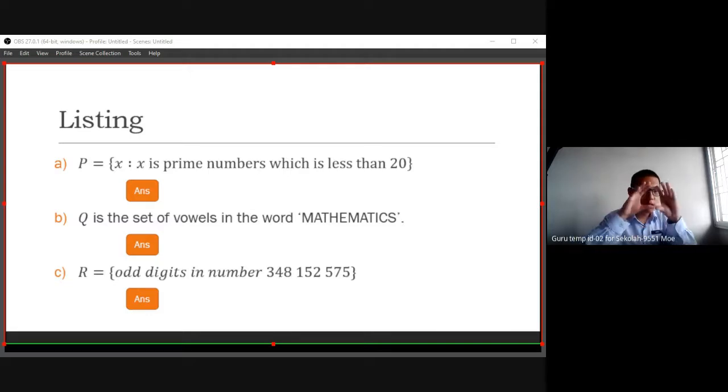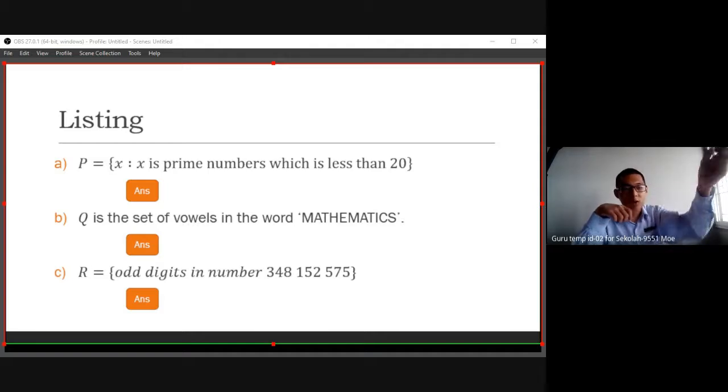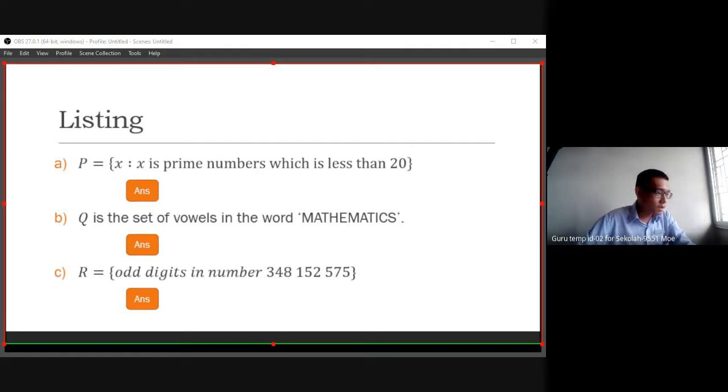Then inside, you need to list out all the elements. You cannot skip any element, because it's already said the set has a common characteristic. So if there is a common characteristic, we need to combine them together. So P is a prime number which is less than 20. What's our answer? Can we have a 2? Yeah. 3?